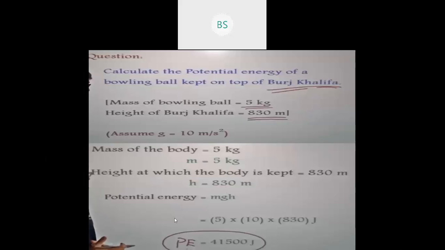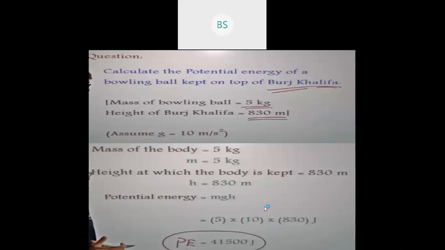Now we have to take the formula of potential energy as we have derived in the last slide. We have got the formula of potential energy, that is mgh, mass into gravitational acceleration into height. So mass we have 5 kg. So substitute the value of m, that is 5. The value of g is given, that is 10, which is constant everywhere on the earth.